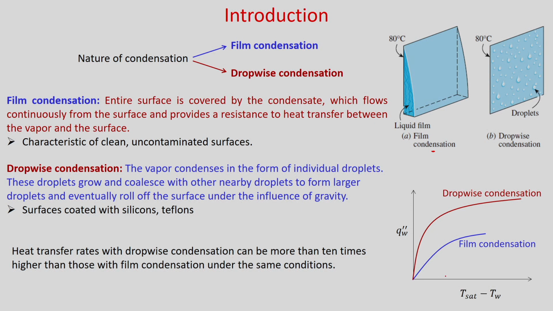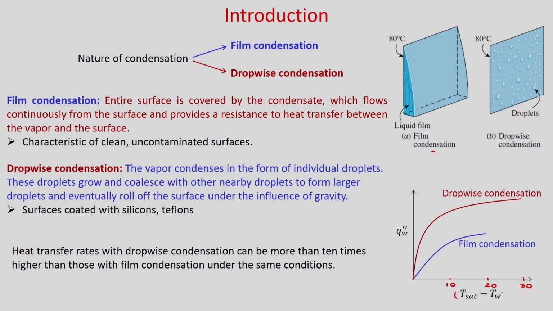So, if you see the heat transfer on the wall due to condensation versus Tsat minus Tw, then you can see that, let us say this is 10 degree centigrade, this is 20 degree centigrade, this is 30 degree centigrade.